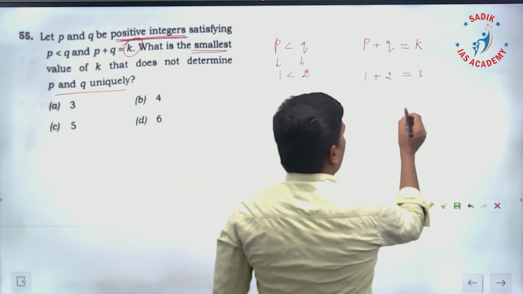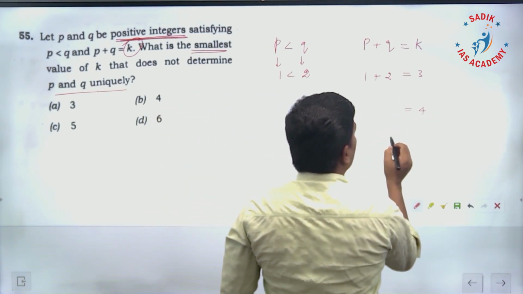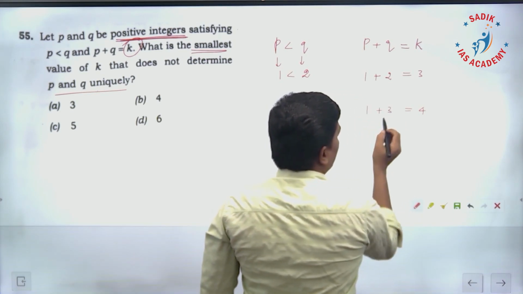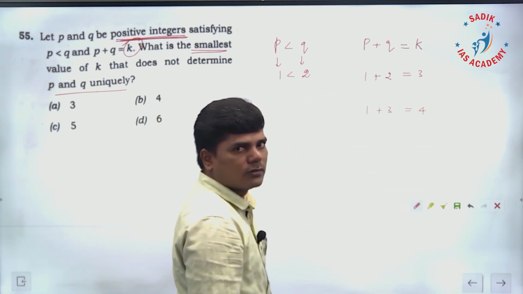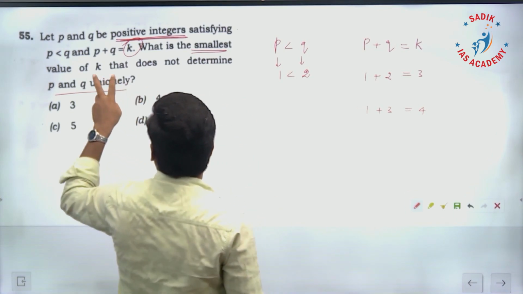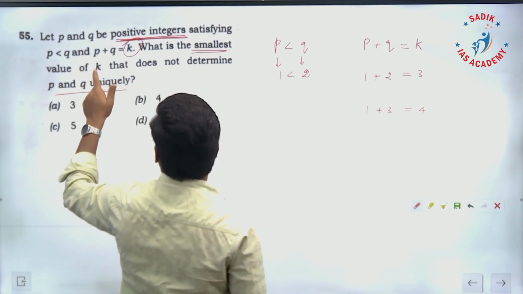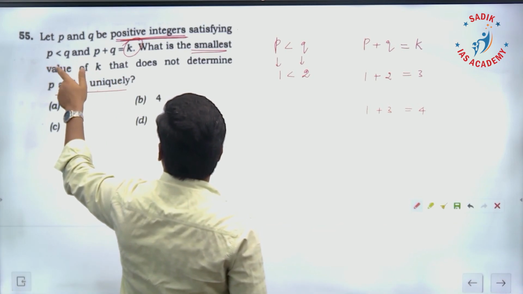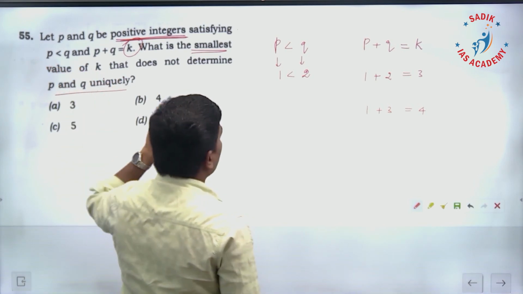Suppose I take K is 4. 1 plus 3 I can have, that is 4. And they said P, Q be positive integers satisfying this condition, P less than Q, means P and Q are not the same.